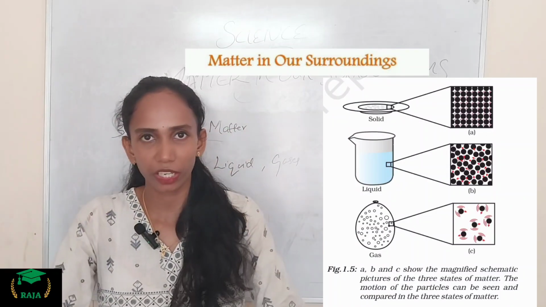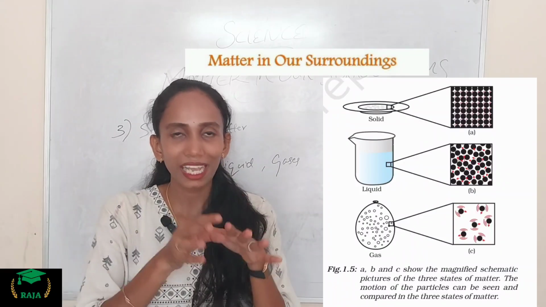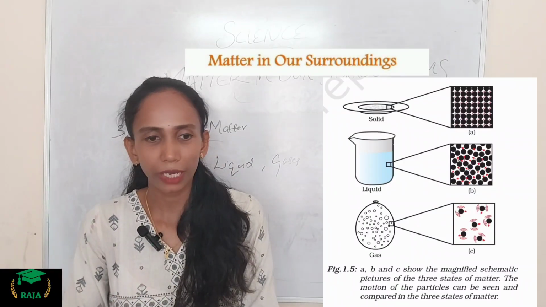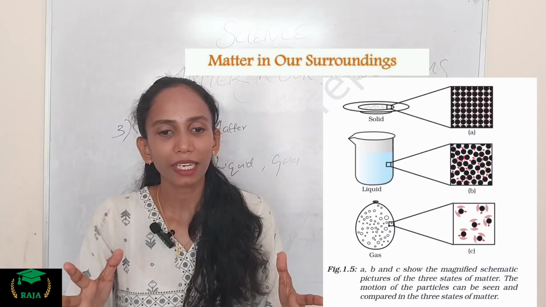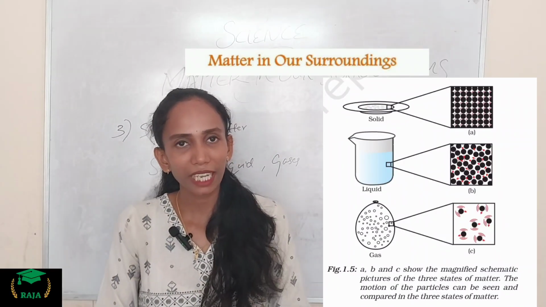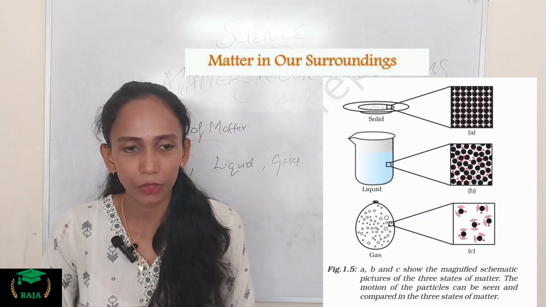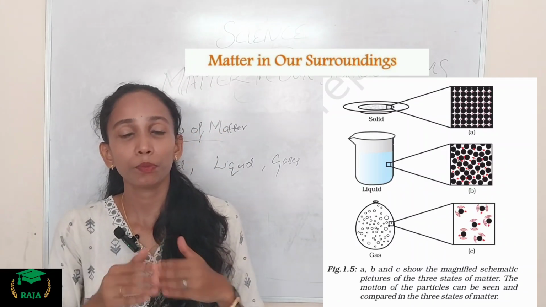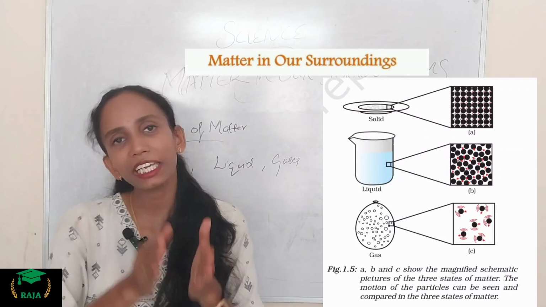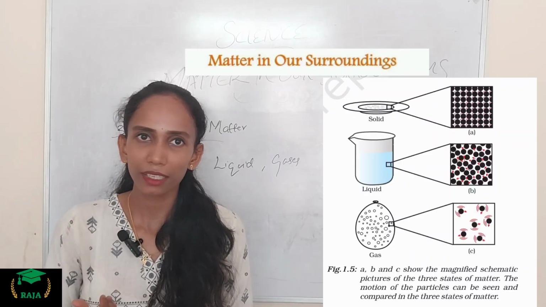You can see the picture here. Okay, so what are the points we have to revise? Liquids have no definite shape. If we change the container, the shape of the liquid changes. The space between the particles is intermediate, the force of attraction is intermediate, the movement of the particles is intermediate, liquids are less compressible, and the rate of diffusion is more than that of a solid. So that's all about the properties of liquids. You can see the picture here and understand well, clear?